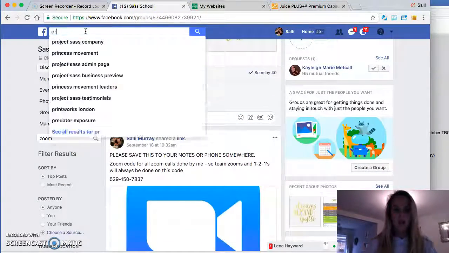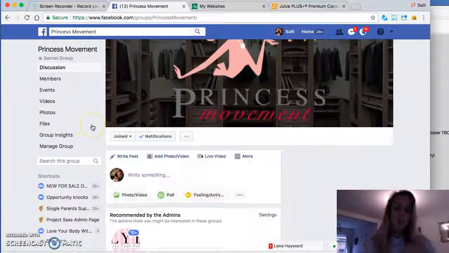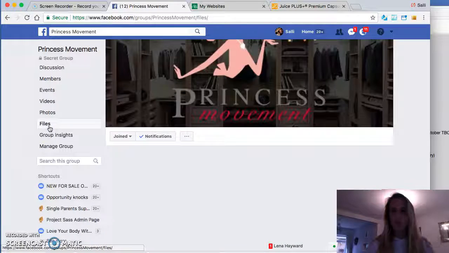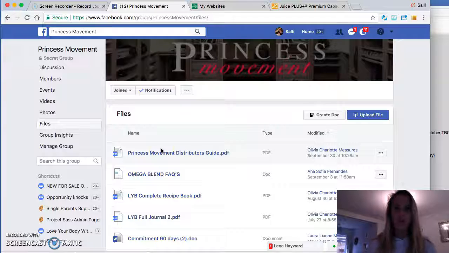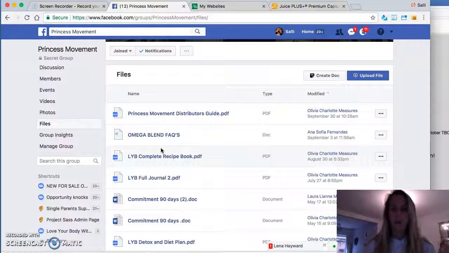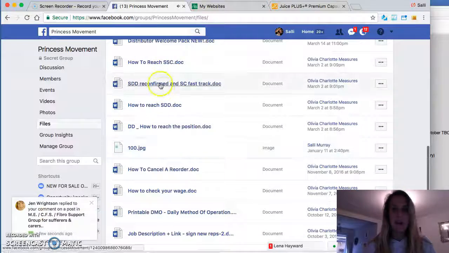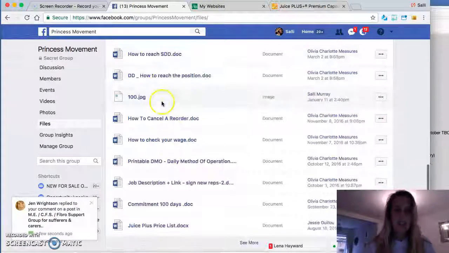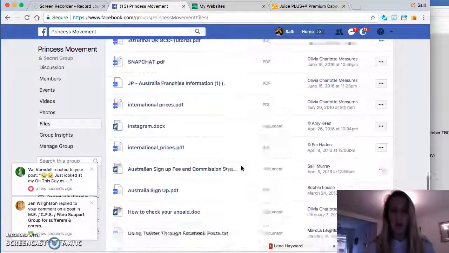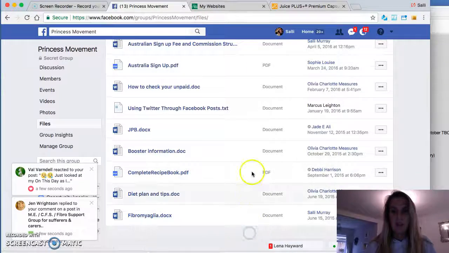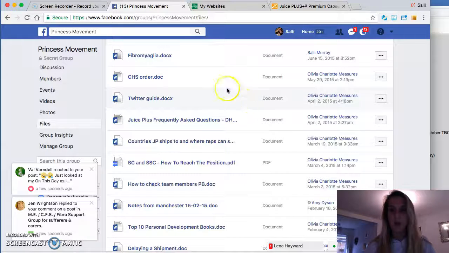information. Again, I'll just quickly show you the Princess Movement and how many files there are there. Now, don't go away and think, right, I need to read all the files, I need to print off all the files. You don't need to do that. But as and when you have a question that comes up, think, where might I find that information? It's probably in here. So we've got all the different files, how to get to STD, how to get to SSC, how to get to all the different types of positions. And there's over 100 things here. So there's fibromyalgia documents, so like if you want testimonials and so on.